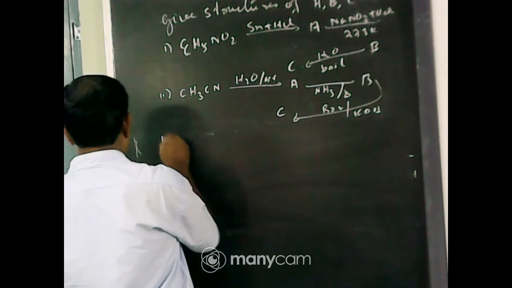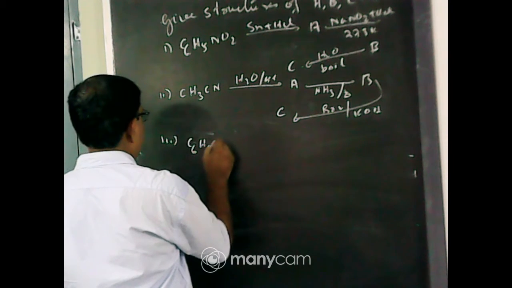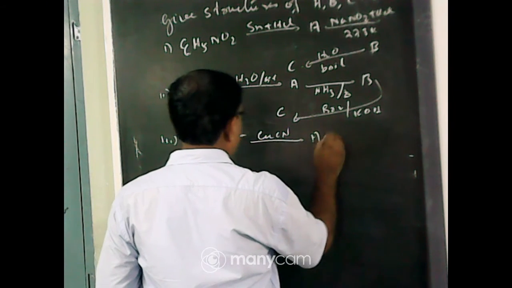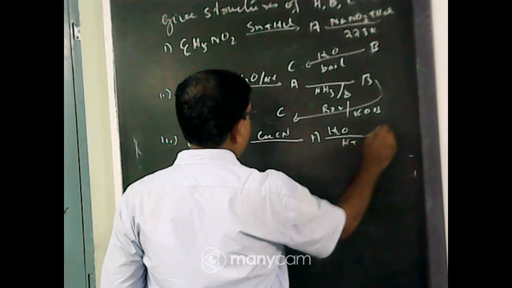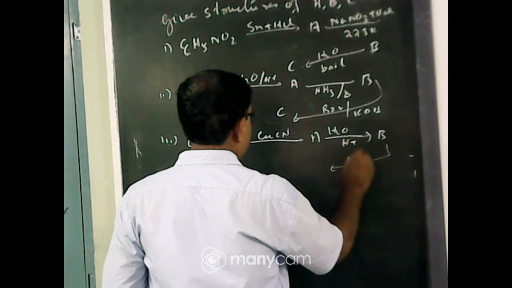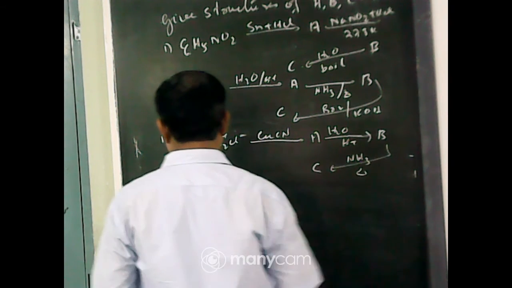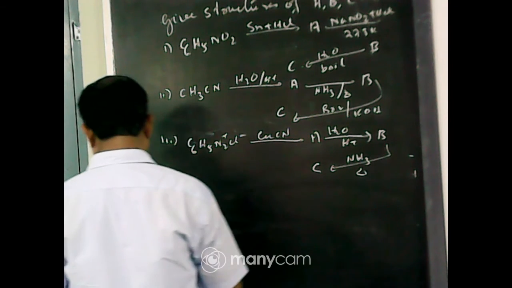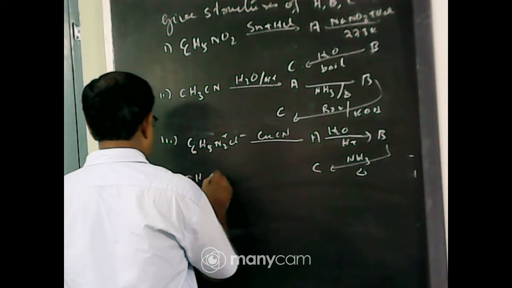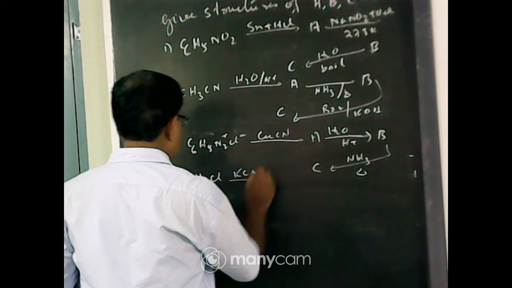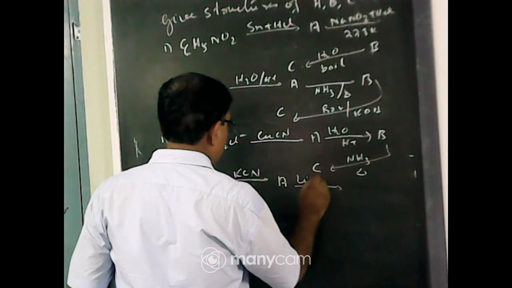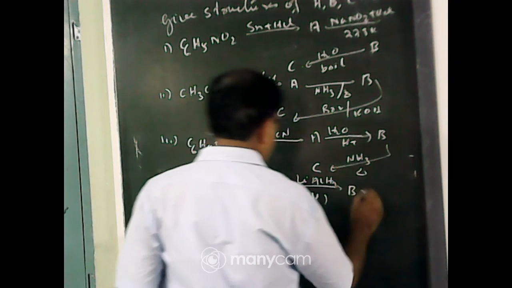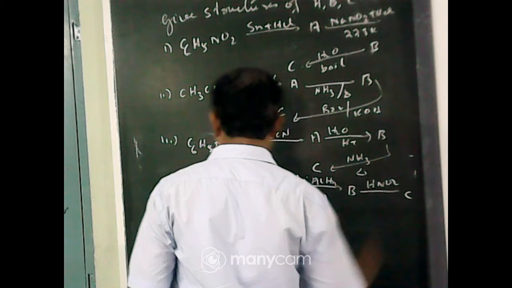Third one, C6H5N2+Cl- with CuCN gives A, water H+ gives B, NH3 heat gives C. Fourth one, CH3Cl with KCN gives A, LiAlH4 reduction gives B, and HNO2 gives C.